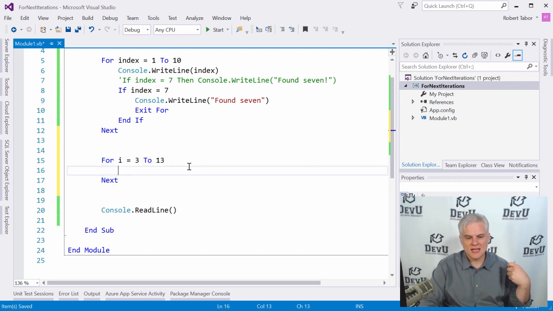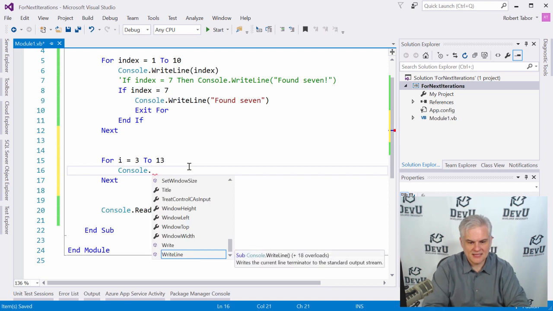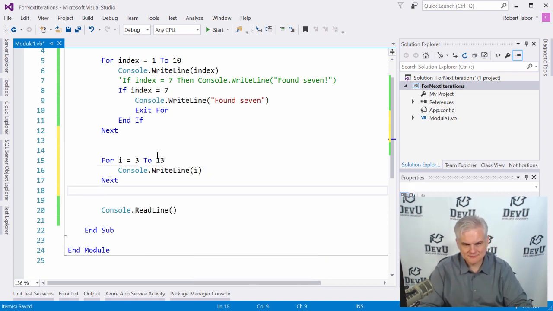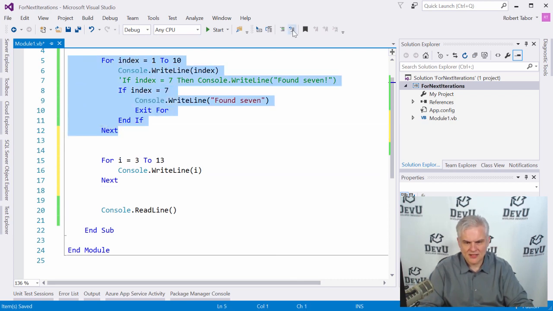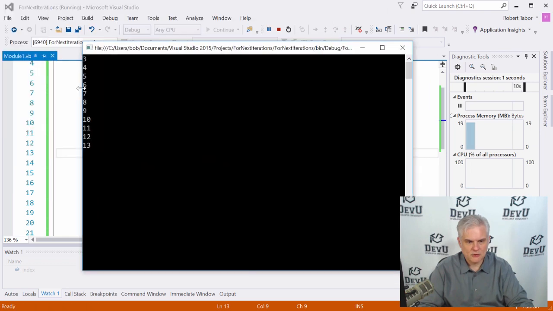And when I've finished replacing the various parts of this for statement, I can hit the enter key on the keyboard, and now I can continue on in writing the rest of my statement here. So in this case, it would just be I. Let me comment this all out, change my mind on that, and there you go. Now we're going from 3 to 13 instead of 1 to 10.